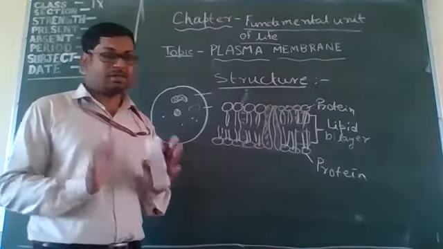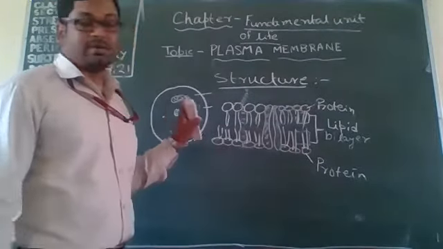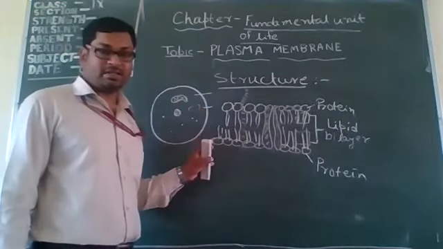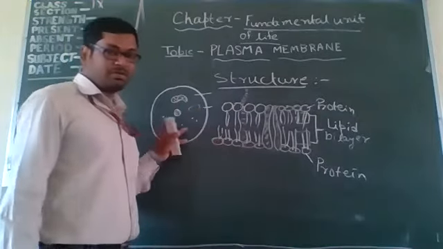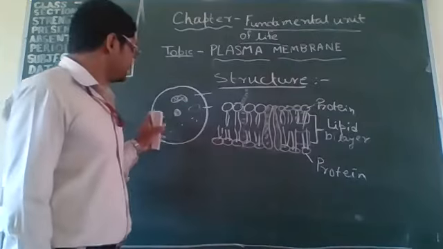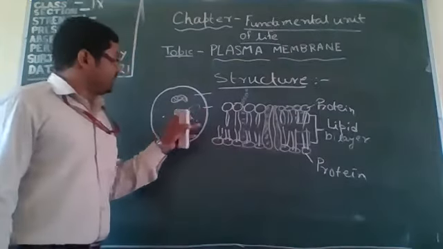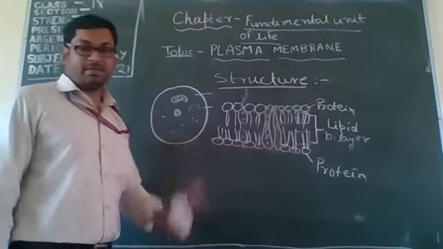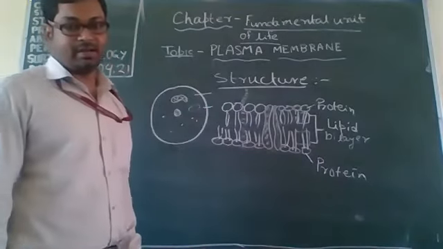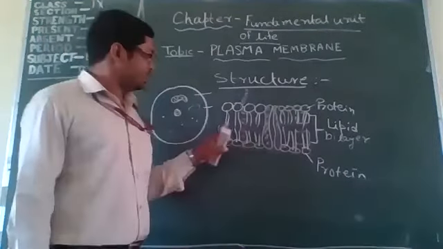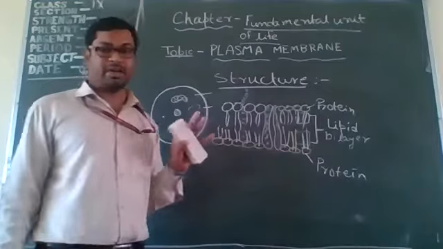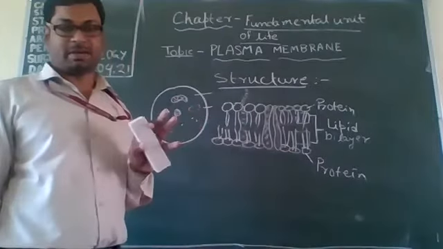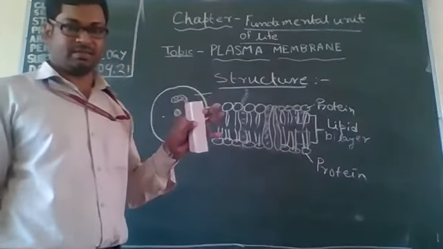Understood? This is the structure of the plasma membrane. Its position is outside of the cell, the outermost part of the cell. You have already been told about different types of organisms, unicellular and multicellular, in the previous class.